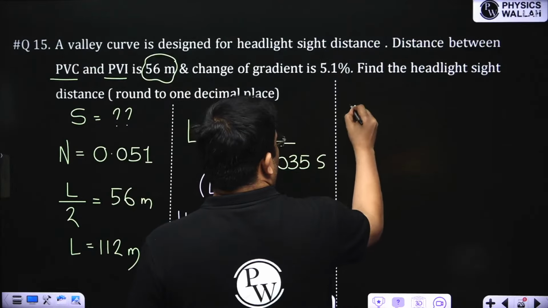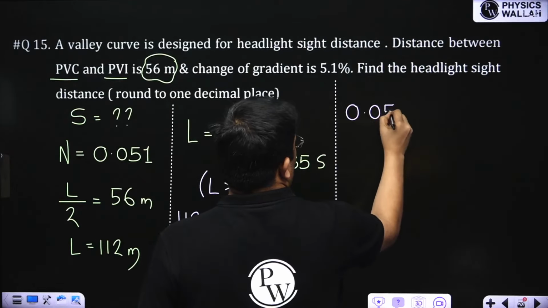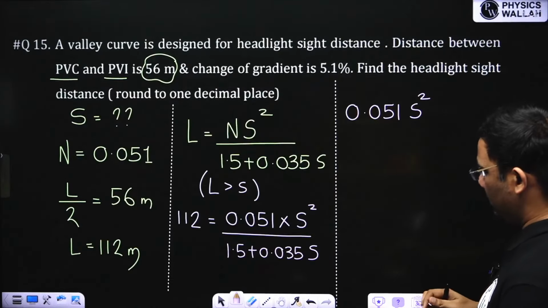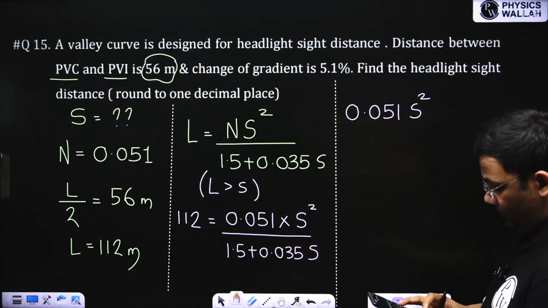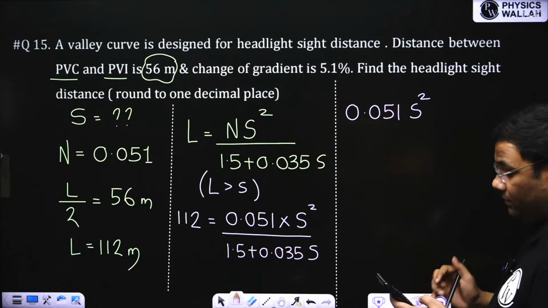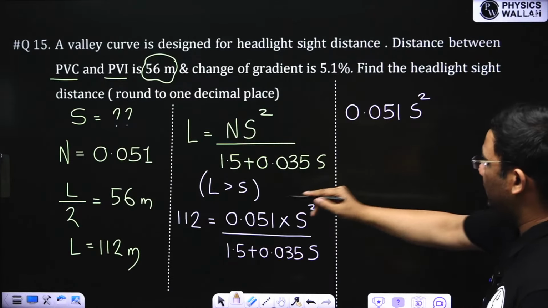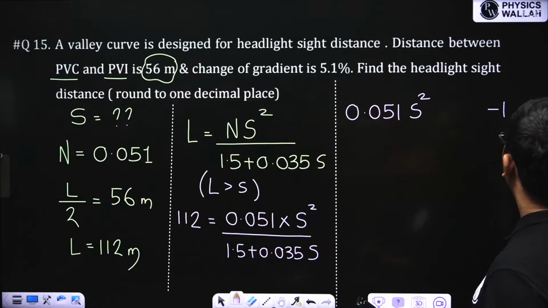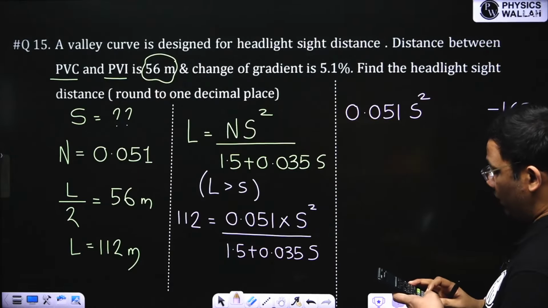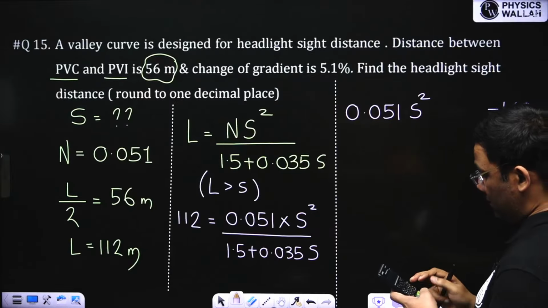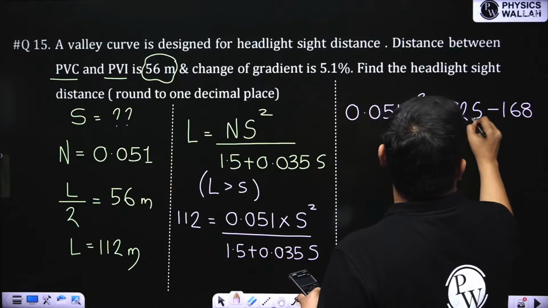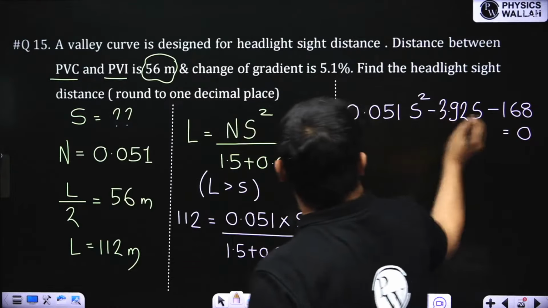So if I form the quadratic, it will be 0.051 S square. Then 1.5 into 112. It is giving me 168. And then I will take this side, so minus 168. And then 0.035 into 112, and this is minus 3.92 S. This is equal to 0. This is the quadratic of S formed.